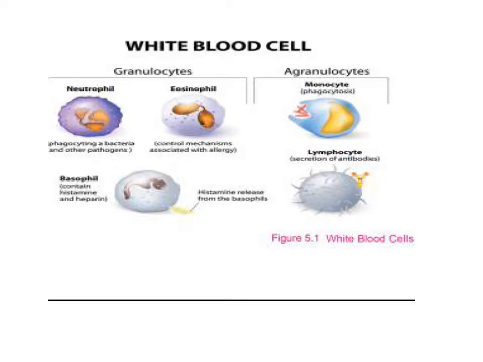According to what is the granulocyte divided into these types? It is about the granules found in the cytoplasm.